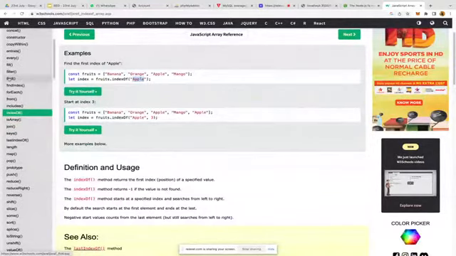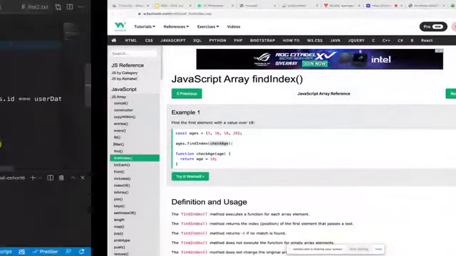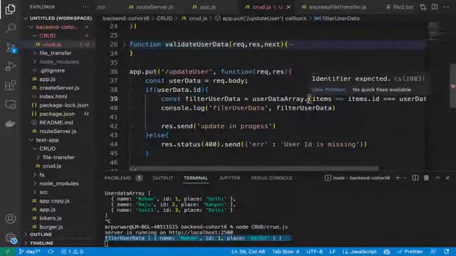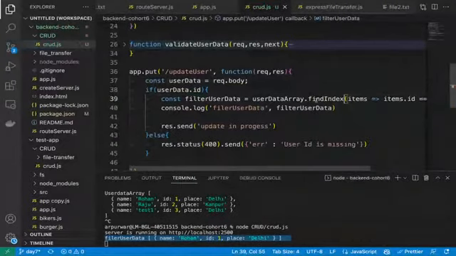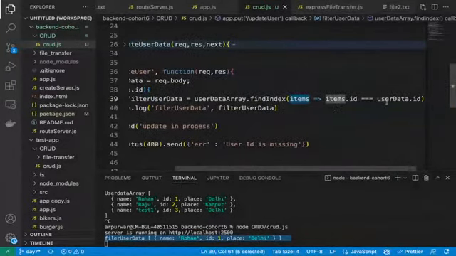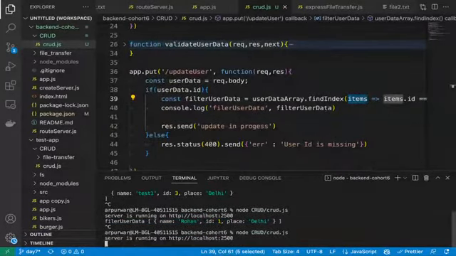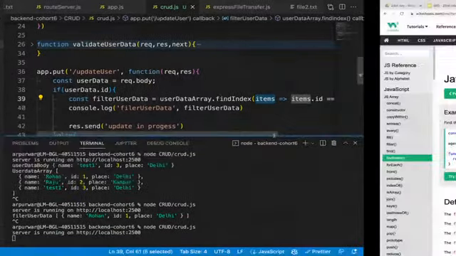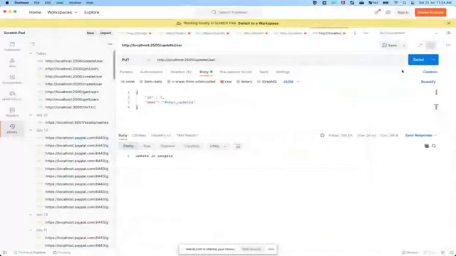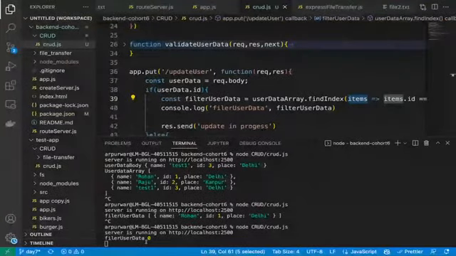Yeah, findIndex is there. Okay, yes, this one has a callback. So we'll use findIndex. What will we do in findIndex? It will have the item, and we will compare item dot ID and ID. Let's check this, guys. I think this is the best, less complex, and we can update it very easily. Let's see. We call update in progress again, and let's see the results. Yeah, we can see now we got the index of that element.